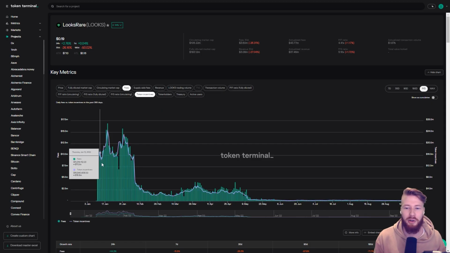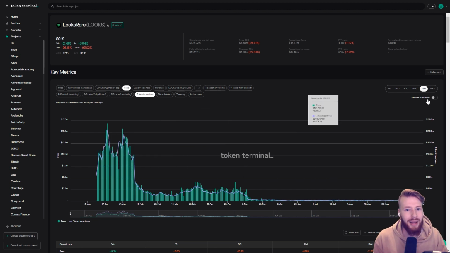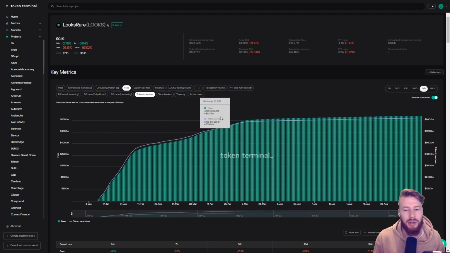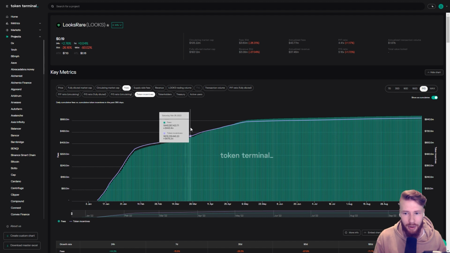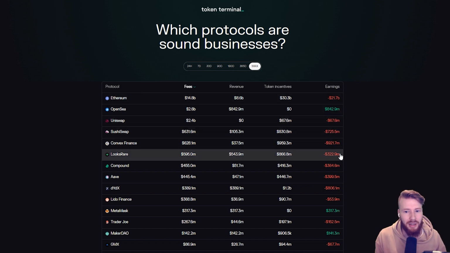Looking at LooksRare, it experienced explosive growth after its launch in January 2022, driven by a total of over $700 million in Looks token incentives paid out. They've since been struggling a bit to maintain organic activity, and we can see that in terms of all-time earnings, LooksRare is sitting on a $322 million loss.